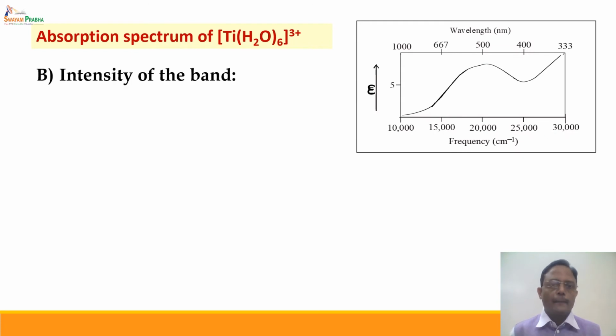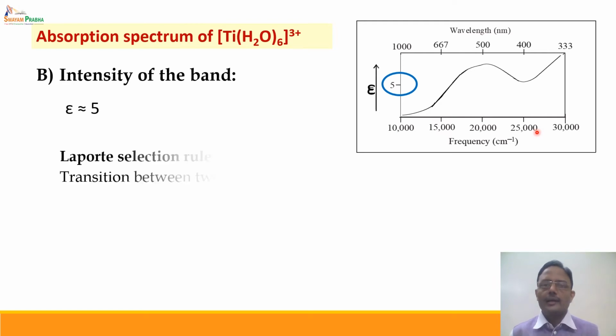Coming to second important property, the intensity of the band. If we observe this intensity carefully, intensity of the band is expressed in terms of molar extinction coefficient. Molar extinction coefficient is defined as the absorbance which is shown by a solution of the complex having unit path length and unit concentration. So in case of this, the epsilon value is found to be approximately equal to 5. Now for most of the colored compounds, this value is of the order of 10 raised to power 4. Now this value is extremely small value.